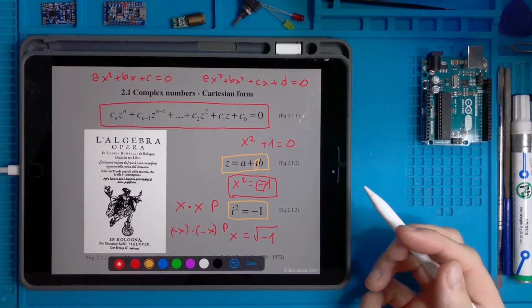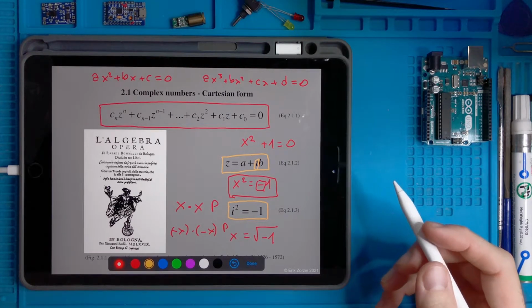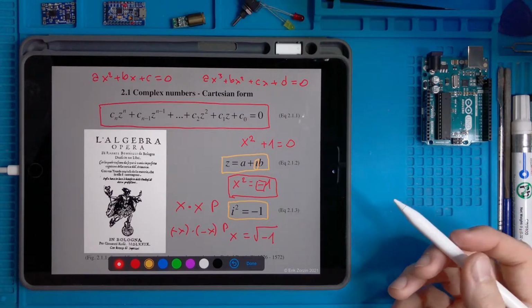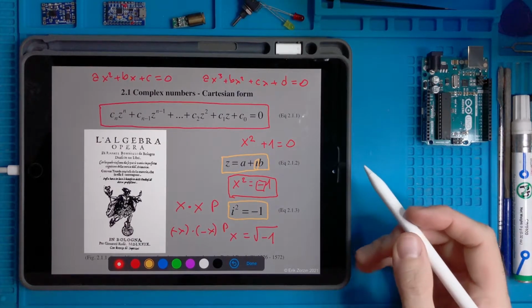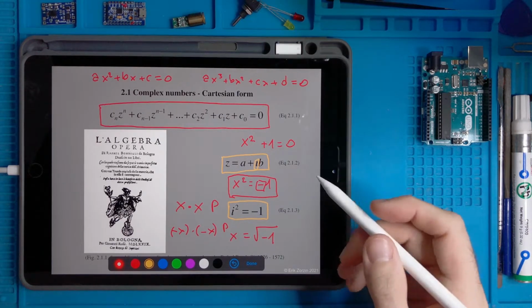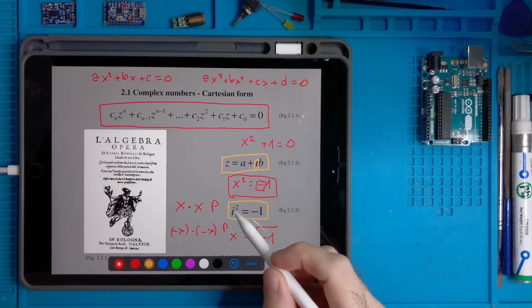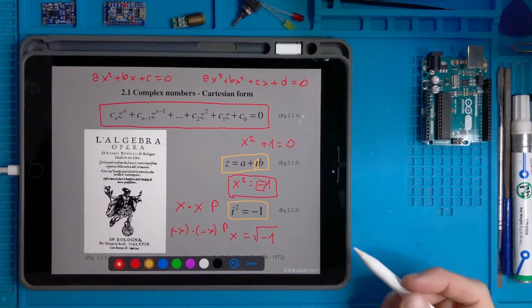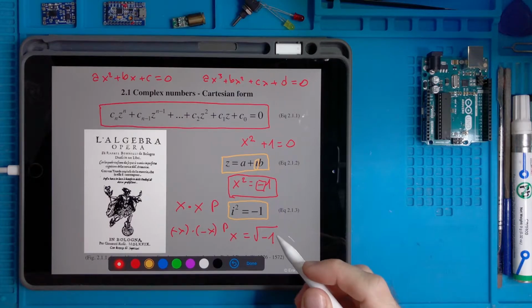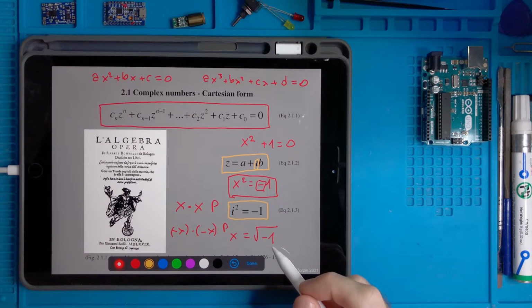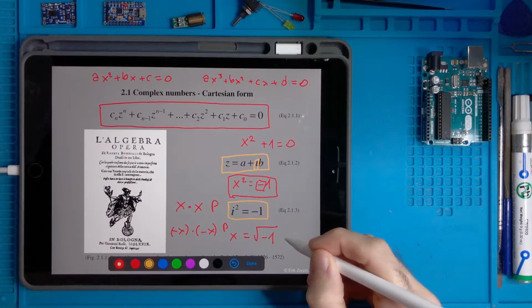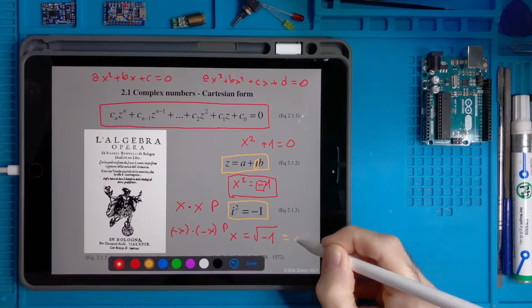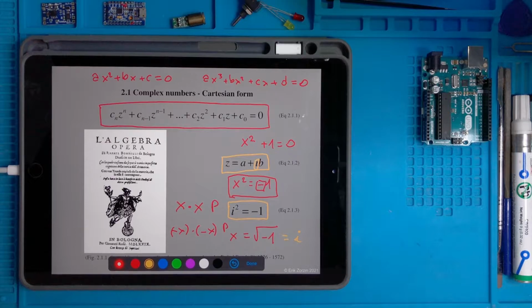We never compute this number, so it always remains a symbol i, but we consider that this symbol has this property attached to it, that the square of i is minus 1, which is useful in order to solve these types of equations. So this would be i in this case.